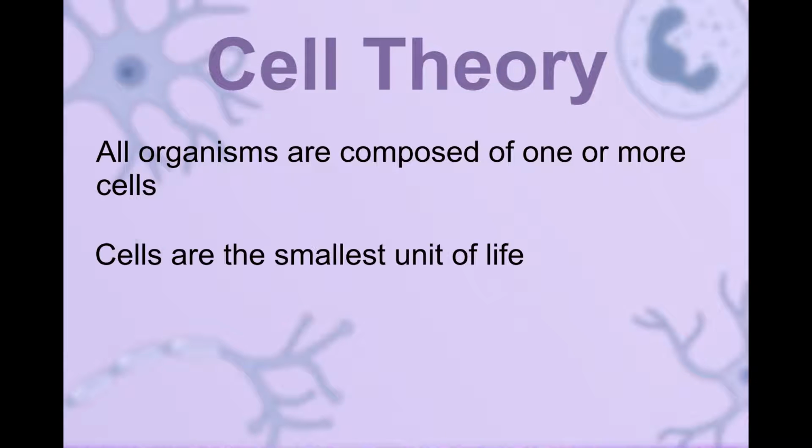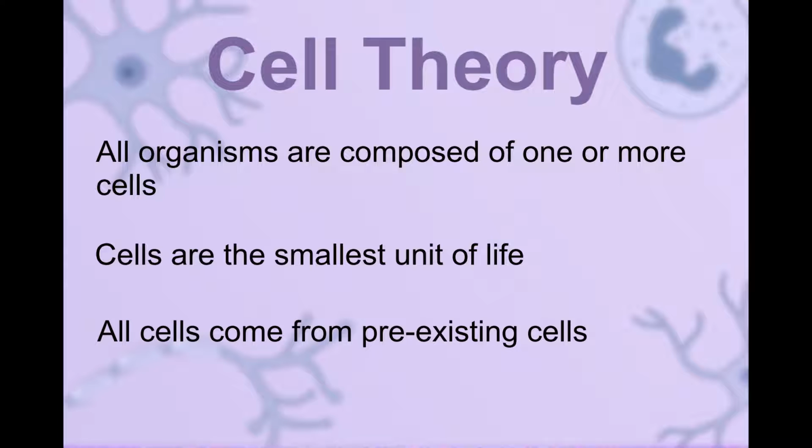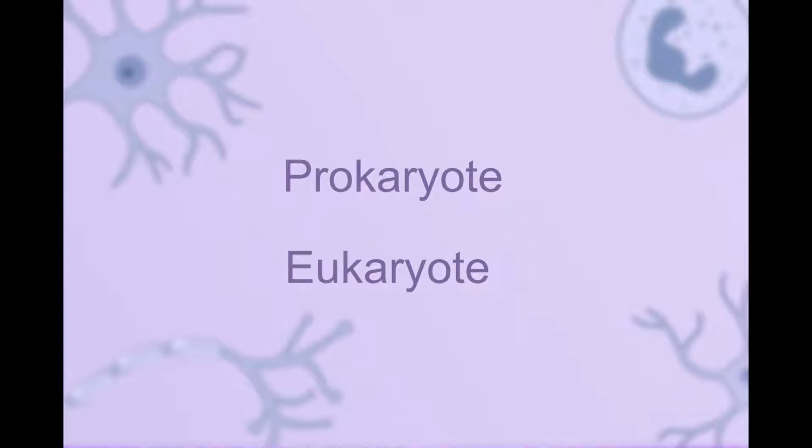According to the cell theory, all living things are composed of cells or cell products. The cell is the smallest unit of life, and cells only arise from pre-existing cells. There are two different types of cells, the prokaryotic and the eukaryotic.